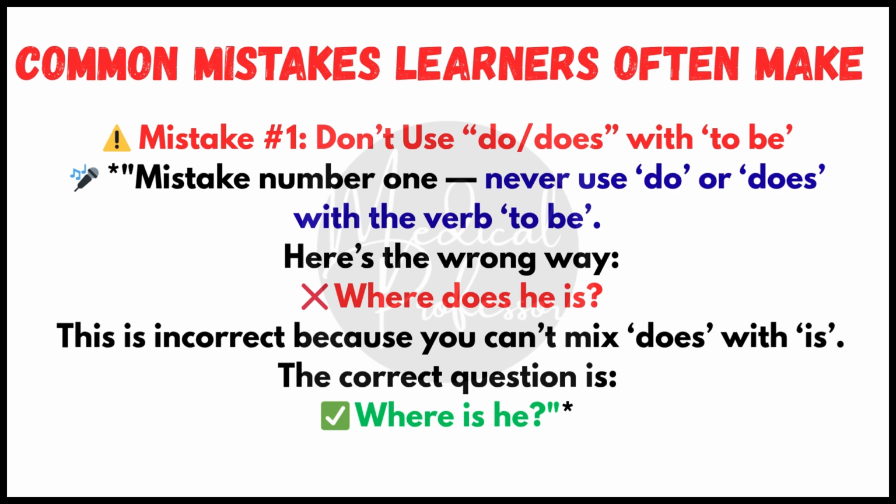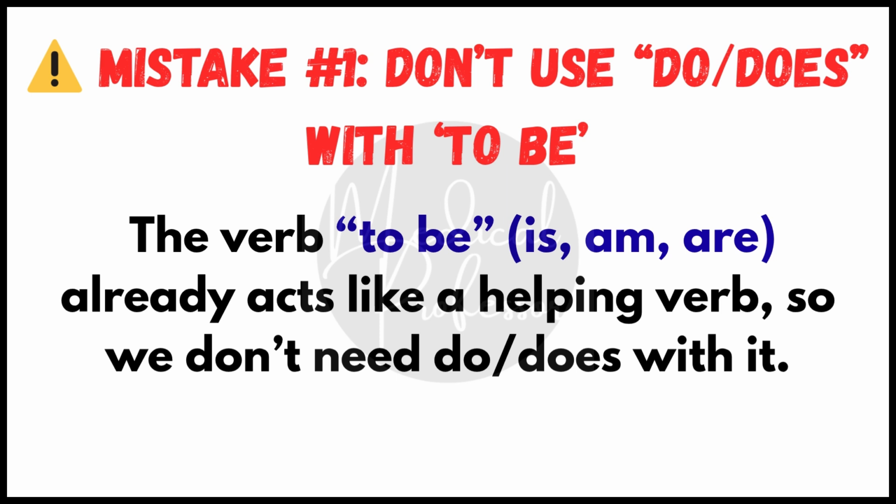Now let's look at some common mistakes learners often make when forming WH questions and how to fix them. Mistake number 1. Never use do or does with the verb to be. Here's the wrong way. Where does he is? This is incorrect because you can't mix does with is. The correct question is where is he? The verb to be, that is, am, are, already acts like a helping verb. So we don't need do, does with it.